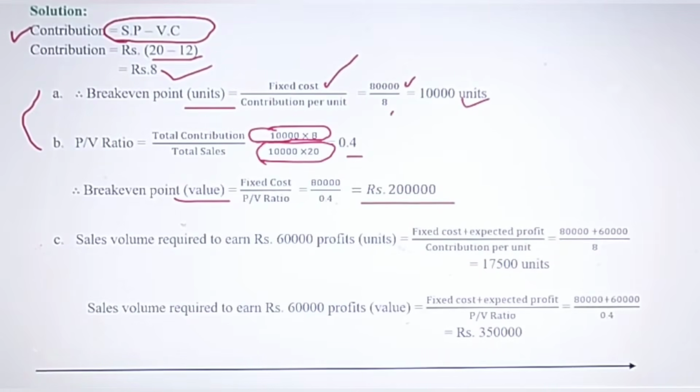And the next part of the question is sales volume required to earn a profit of 60,000.